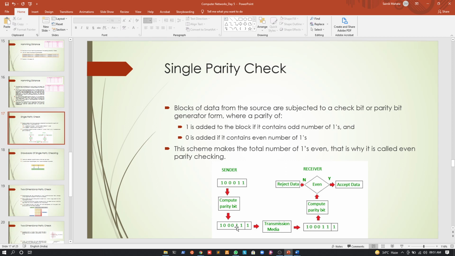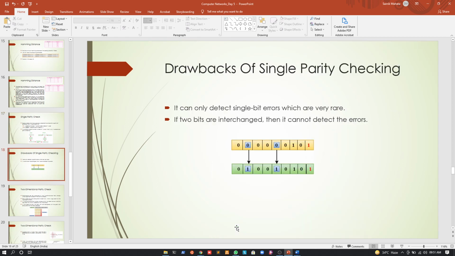So it will accept the erroneous data. If there is only 1 bit of error, single parity check will work. But if there are 2 bits of errors, the single parity check will not work. You can see this example.